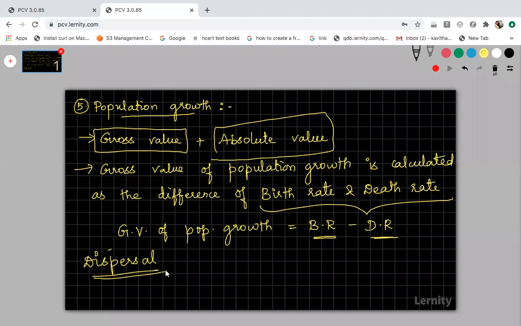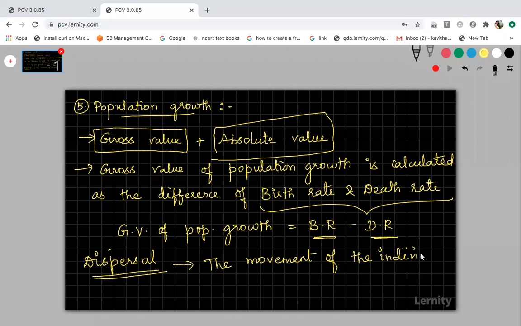You have studied seed dispersal, fruit dispersal. Dispersal means scattering. In population, dispersal is the movement of individuals in and out of the population. That is called dispersal. So dispersal is the movement of the individuals.